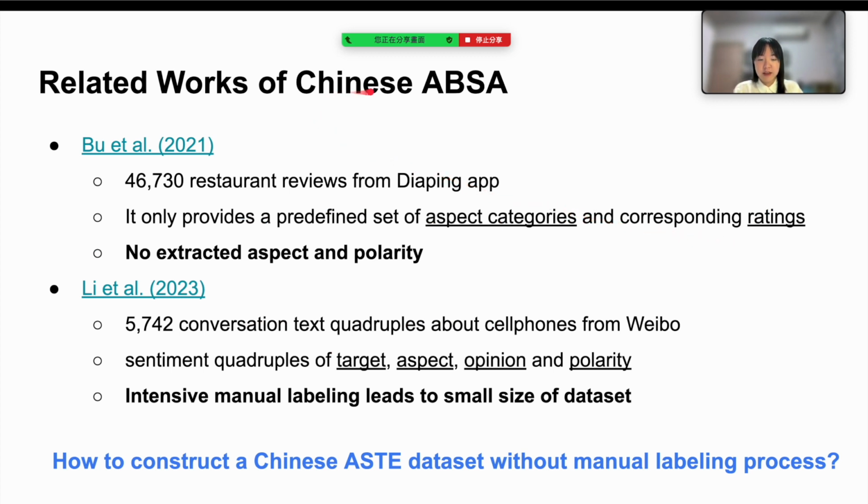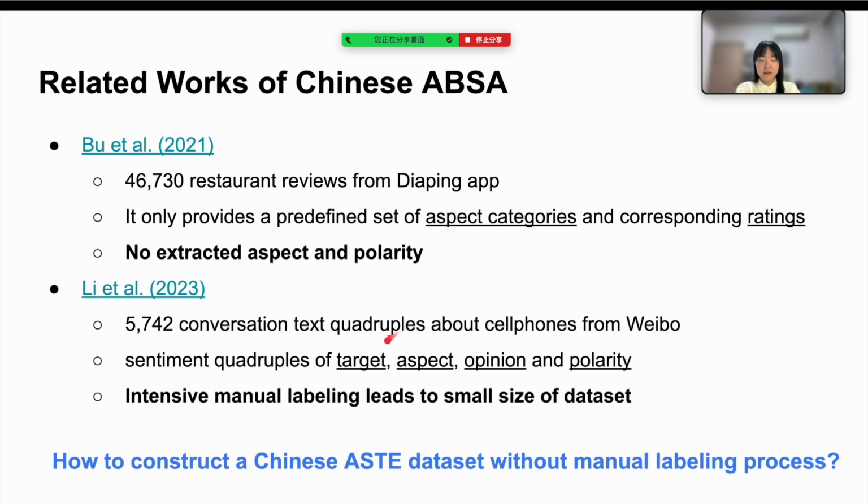Research on Chinese ABSA has some bottlenecks, as demonstrated in the following two studies. In 2021, Bu created a dataset of 40,000 restaurant reviews from the Dianping app. However, it only includes predefined aspect sets and review rating scores, without extracting aspects and their polarities. It doesn't meet the requirements of ASTE.